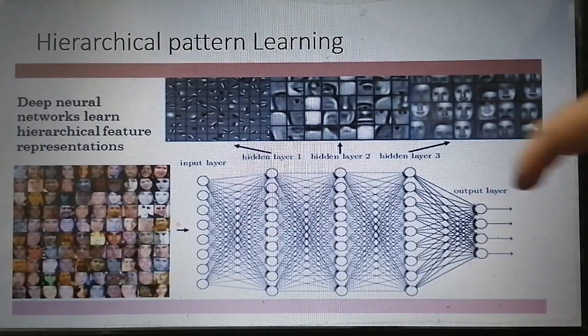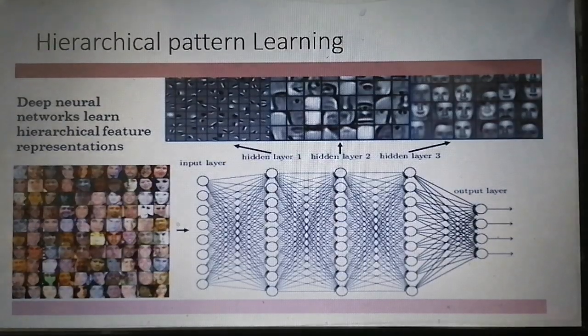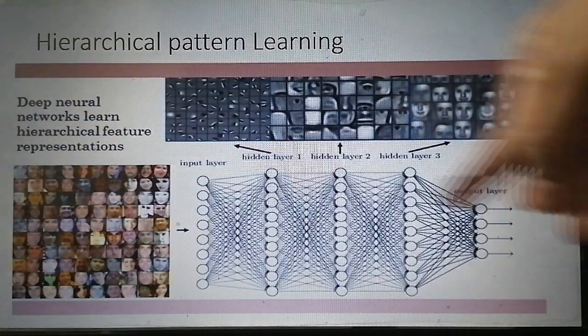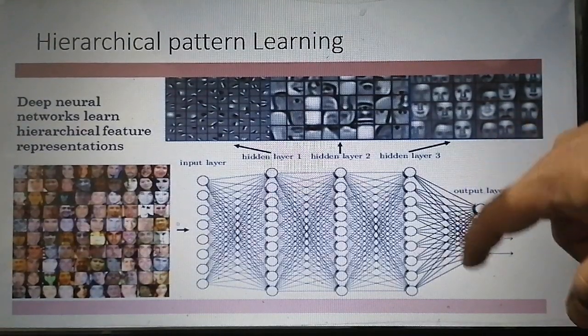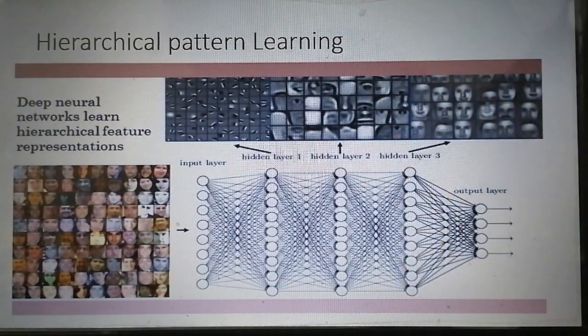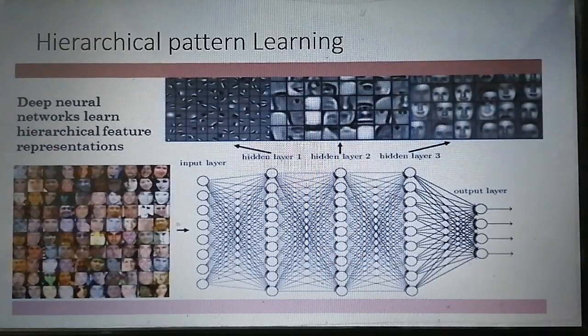Here the output layer will learn the broad pattern, and when we go from the output layer to the input layer, the pattern size will be reduced. So let's say if this output layer is learning the face, then this part may learn the nose, eyes. Let's say this layer is learning the eyeballs, eyebrows. In this way the convolutional neural network learns in a hierarchical manner.